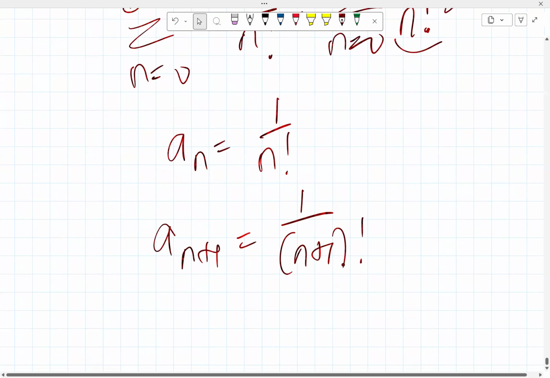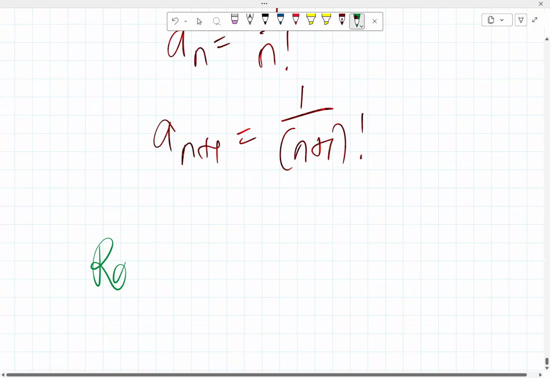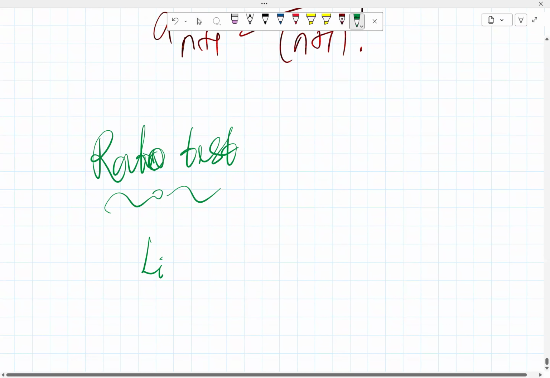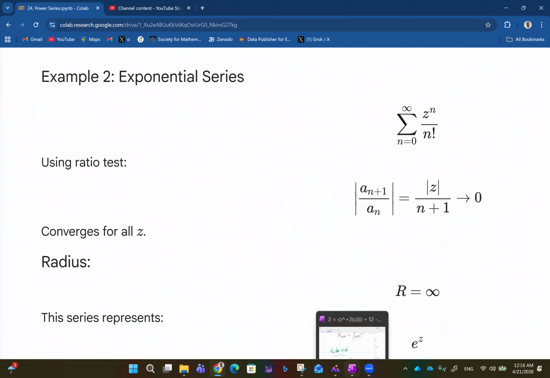So if you now want to do the ratio test, the ratio test is such that you have a limit as n goes to infinity of the absolute value of a_{n+1} over a_n, like that.